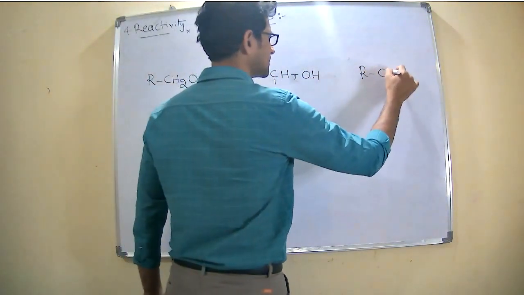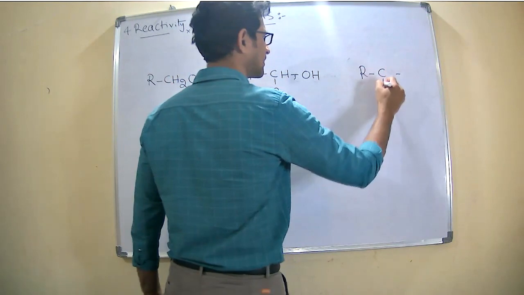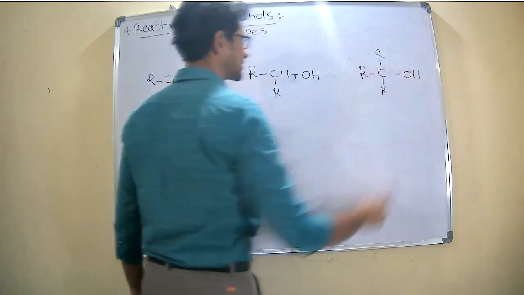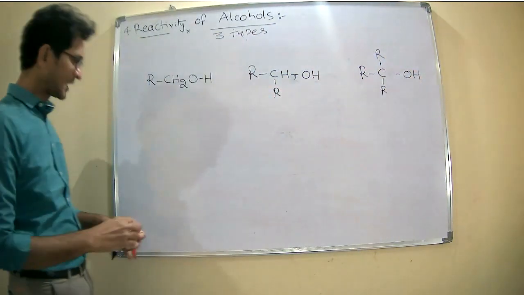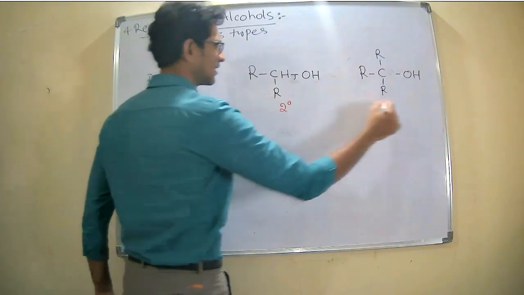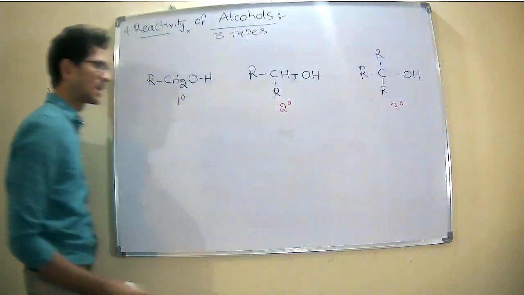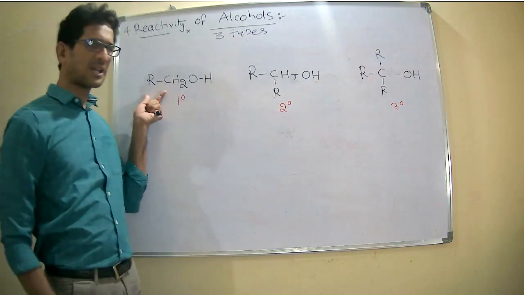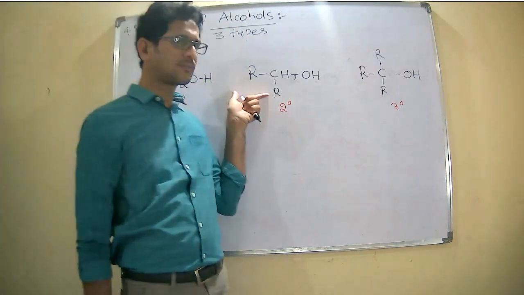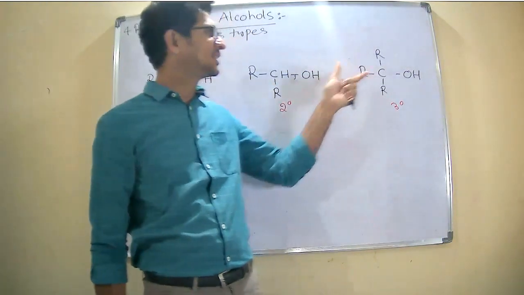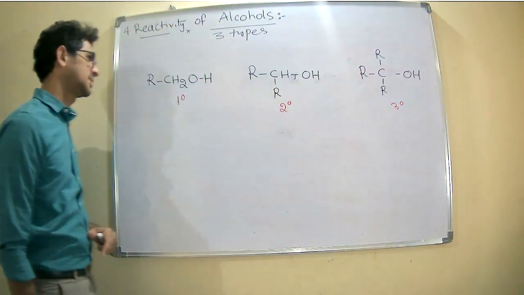Or R3COH, it is a tertiary alcohol. These are the classification of the alcohols. So in the primary alcohol, one alkyl group is there. In the secondary, two alkyl groups are there. In the tertiary, three alkyl groups are present.